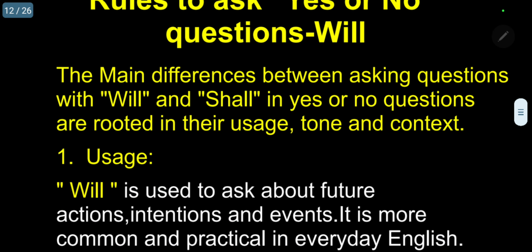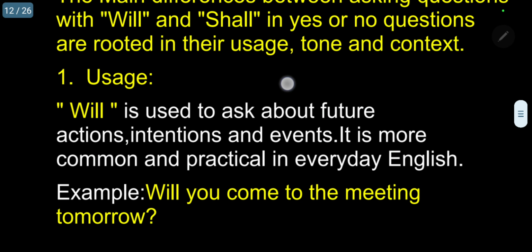The main differences between asking questions with will and shall in yes or no questions are rooted in their usage, tone, and context. Based on these forms, we have to raise questions. So let me concentrate on usage.